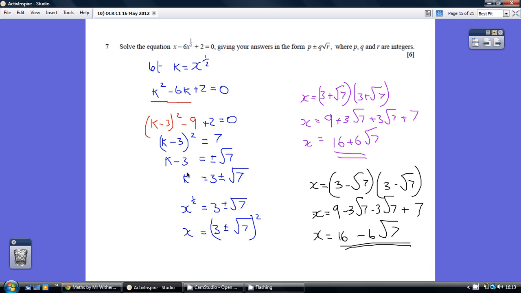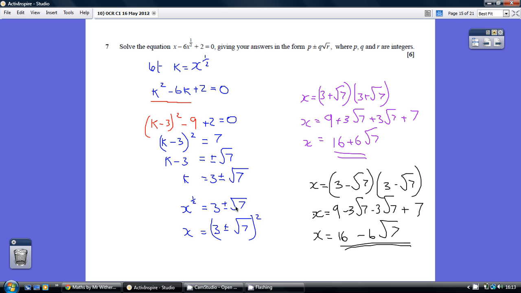Now remember, k is just something we've invented. k is actually x to the half. So it's not k being 3 plus or minus root 7, it's x to the half being 3 plus or minus root 7. So squaring both sides, x equals 3 plus or minus root 7 all squared. So let's look at each of these in turn.